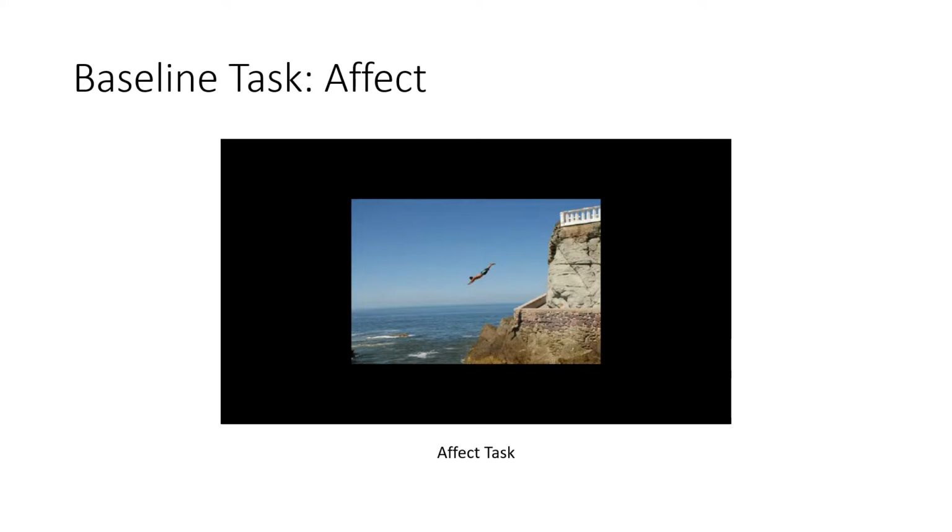In the affect task, the subject will be shown personalized images based on their likes, dislikes, and neutral ratings to elicit positive, negative, or neutral emotions. There will be a total of 150 images shown, comprising 60 images of positive emotions, 60 images of negative emotions, and 30 images of neutral emotions.